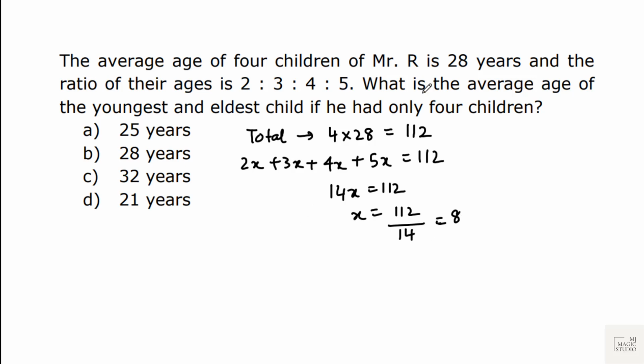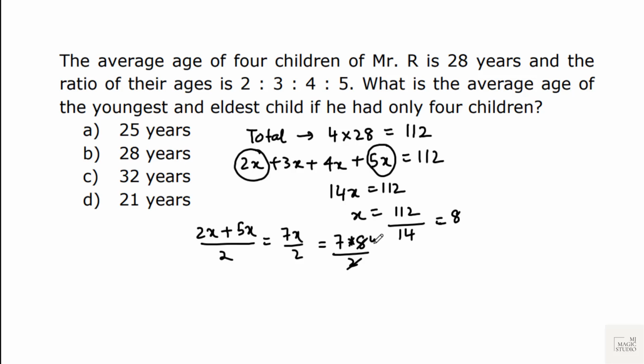Yes. Now what is the question? What is the average age of the youngest and the eldest child if he had only 4 children? So the age of youngest is 2x and the eldest is 5x. Average of them is 7x by 2. Now the value of x is 8, so this would be 7 into 8 by 2, 7 into 4, that is 28 years.